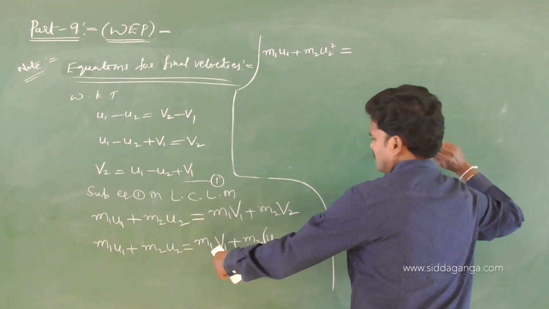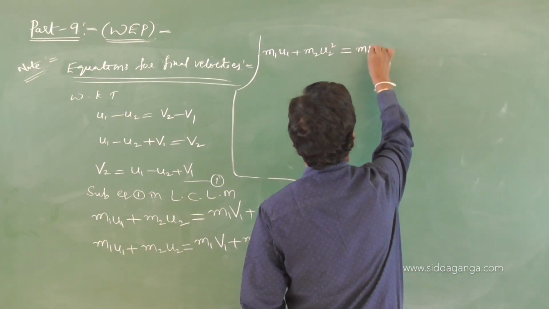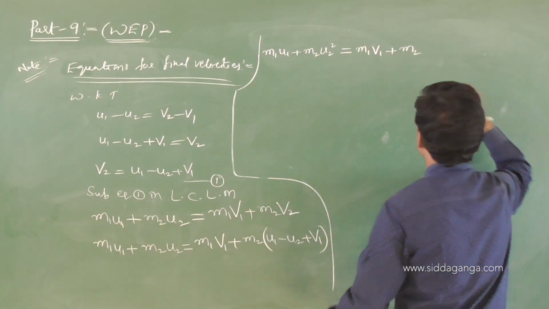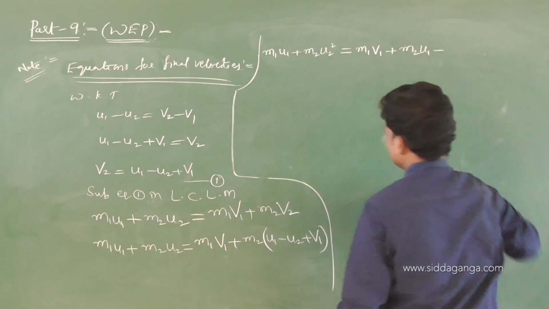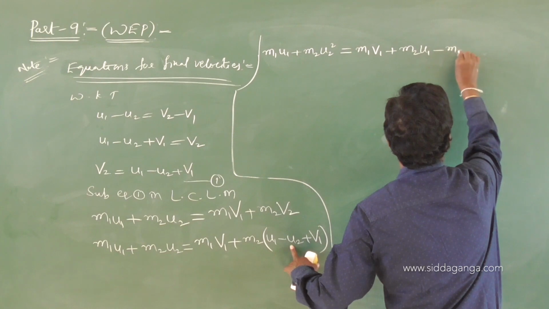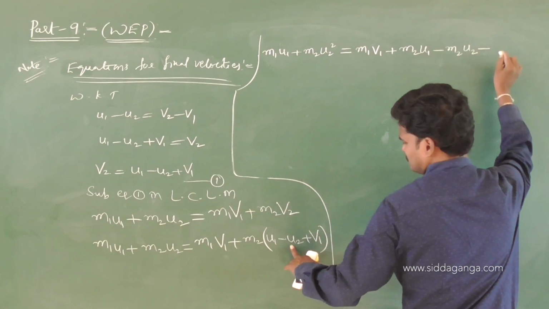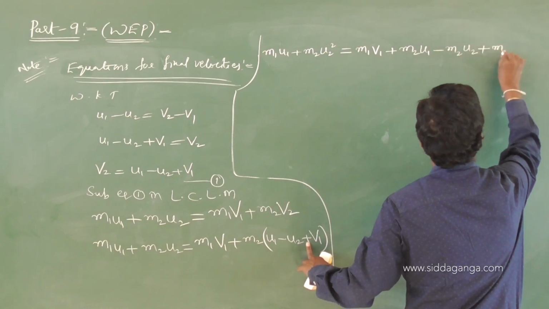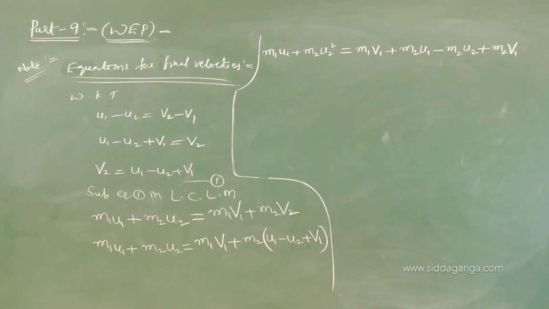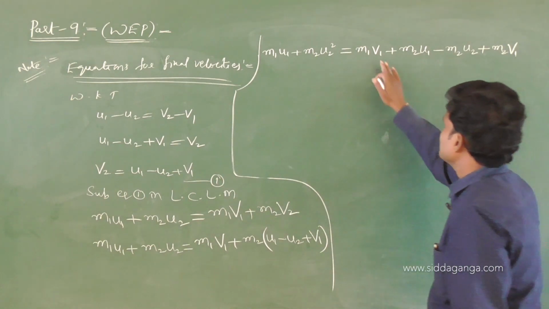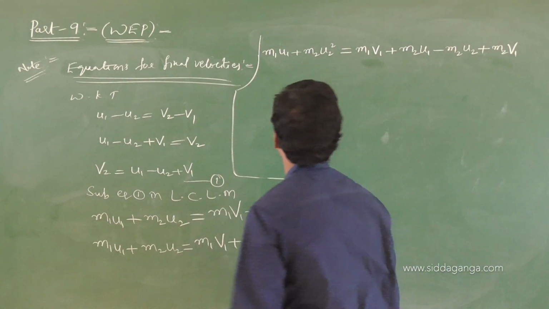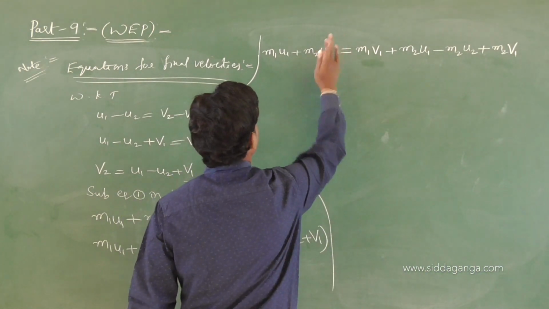Right side: m1 v1 plus m2 u1 minus m2 u2 plus m2 v1. Except for the v1 terms, you take all the values to the left. Why is this square, tell me? No square, okay.